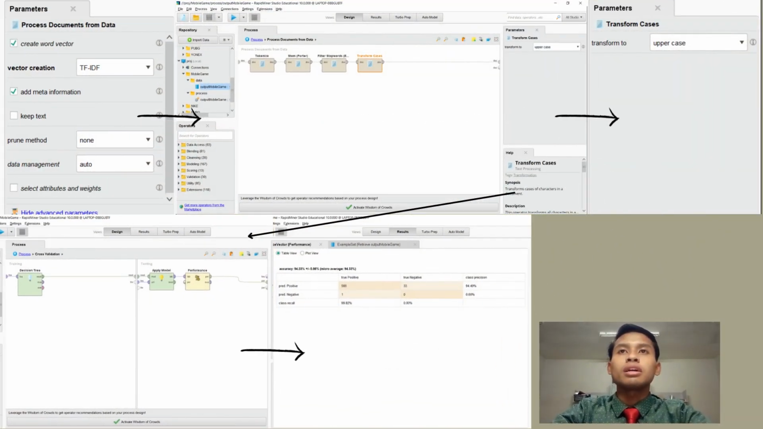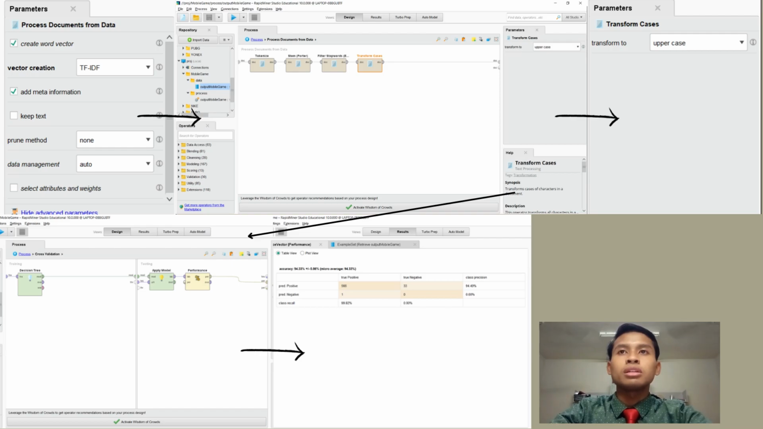Next, we add an operator. We use the operator process document from data. In the parameter section of process document from data, we use TF-IDF for vector creation. In this section as well, we need to double click, and in the process document from data, we use tokenize, stem, filter stop words English, and transform cases.